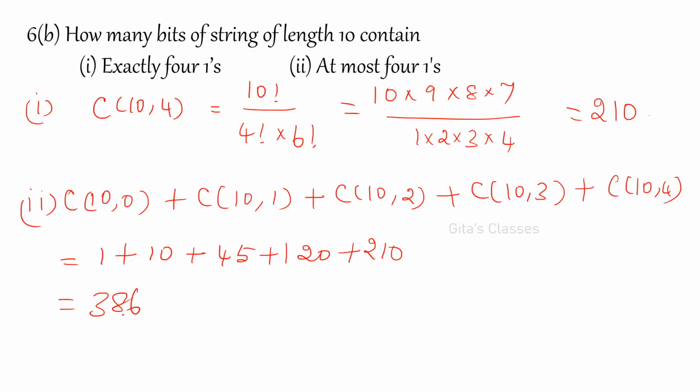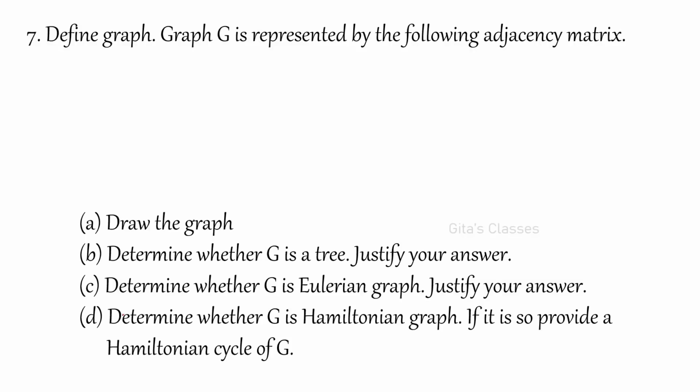Next is: define a graph, and the graph G is represented by the following adjacency matrix. The matrix was given in a single line. There are 25 values, so you can consider it as a 5 by 5 matrix. The matrix is given as 0, 1, 1, 1, 0 and 1, 0, 1, 0, 1.